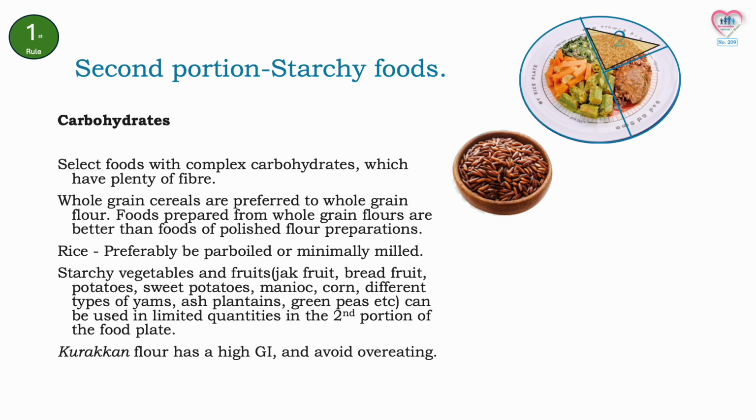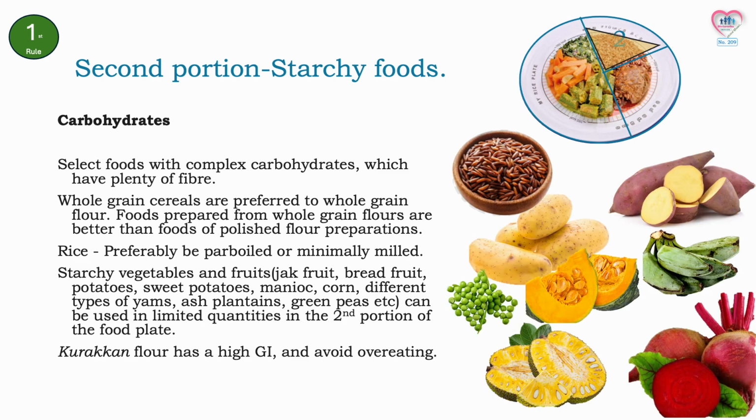Starchy vegetables and fruits, jackfruit, breadfruit, potatoes, sweet potatoes, manioc, corn, different types of yams, ash plantains, green peas etc., can be used in limited quantities in the second portion of the food plate. Korakin flour has a high GI, therefore, avoid overeating.